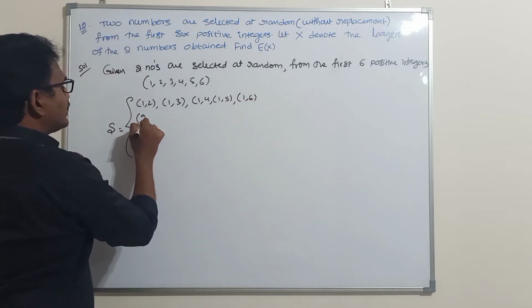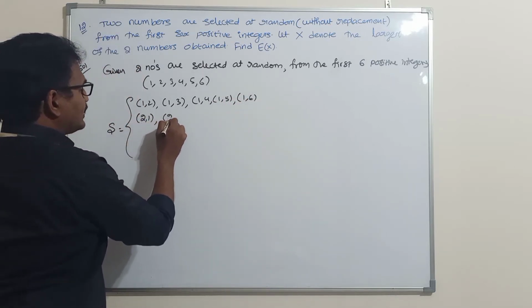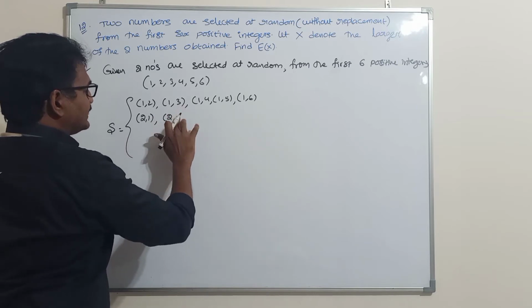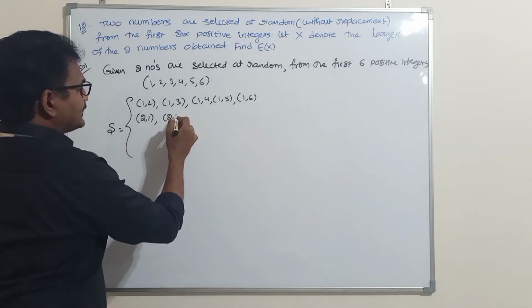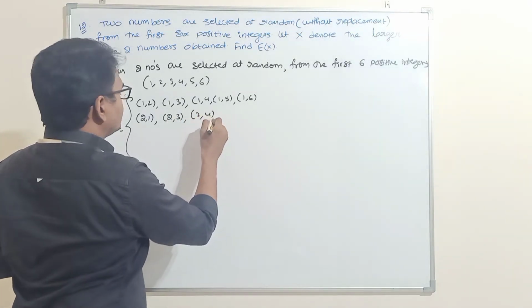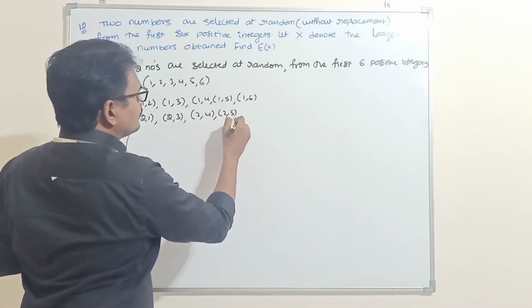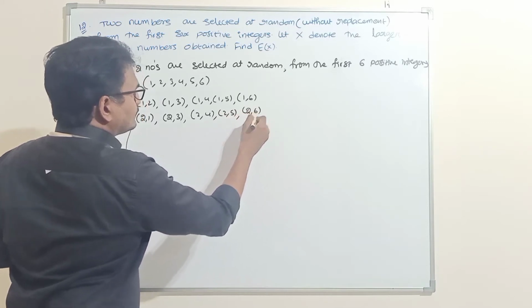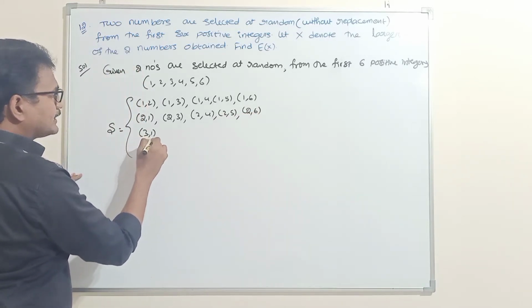Similarly 2 comma 1 I can select, or 2 comma 3. Without replacement means repetition should not come. 2 comma 3, 2 4, 2 5, 2 6, or 3 1 I can select.